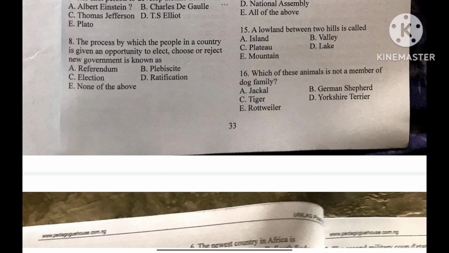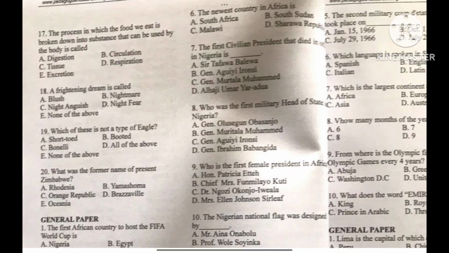Which of these animals is not a member of the dog family? We have A, jackal, B, German Shepherd, C, tiger, D, Yorkshire Terrier, and E, Rottweiler. The correct answer is option C, tiger. Tiger is not a member of the dog family. Let's move to the next question, question 17.